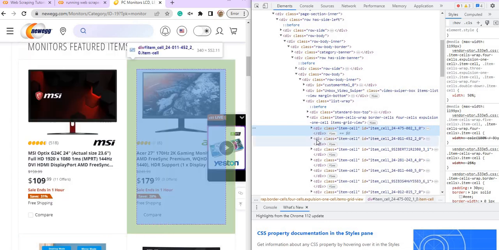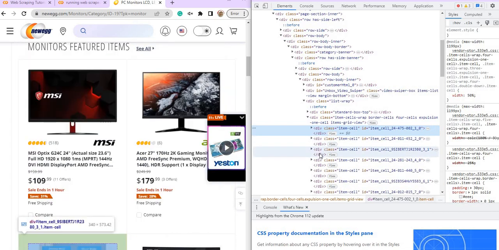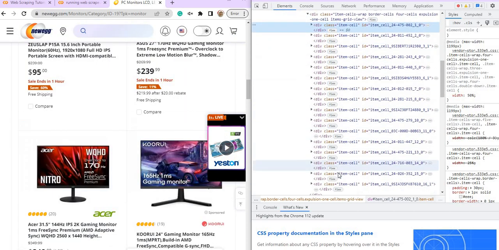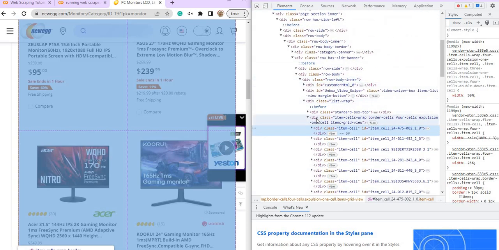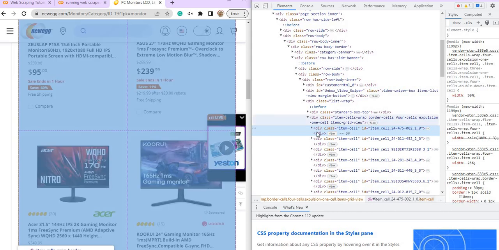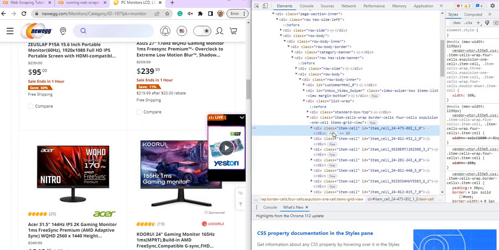So this is item cell 1, item cell 2, item cell 3, item cell 4. Tengok lagi, 6 sampai 16. So all the information ada dalam div class item cell ni, maklumat yang kita nak. So first, that is the first thing. Okay, so kita nak kecilkan skop pencarian kita. So sekarang kita suruh dia ambil dahulu, jadi letakkan dalam satu variable list ataupun array, all the HTML tagging yang ada dalam div item cell ni, class item cell.